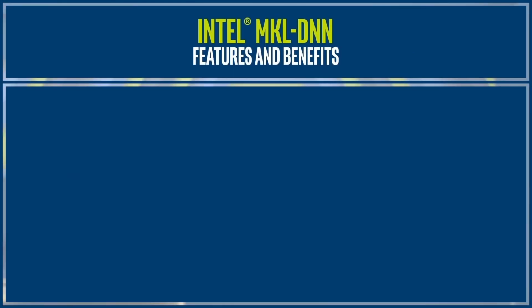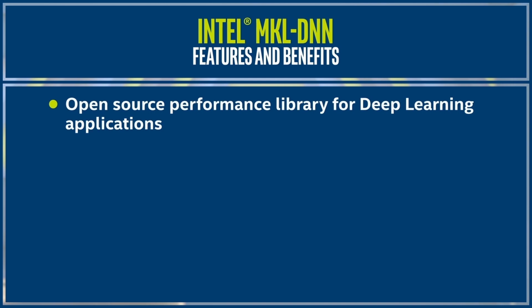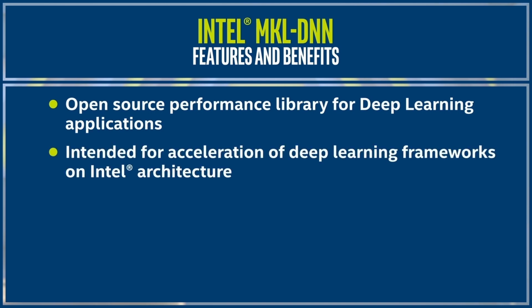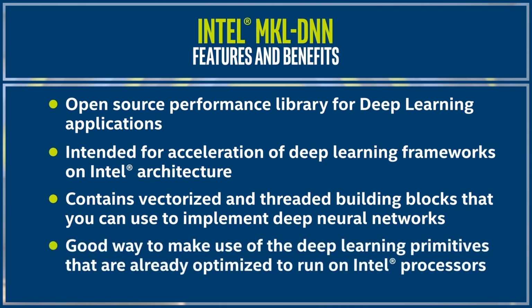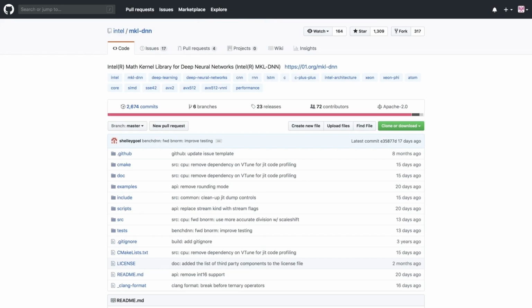First, let me show you how to take advantage of the Intel AVX 512 Deep Learning Boost via functionality available in the Intel Math Kernel Library for Deep Neural Networks, or Intel MKL-DNN. Intel MKL-DNN is an open-source performance library for deep learning applications intended for acceleration of deep learning frameworks on Intel architecture. It contains vectorized and threaded building blocks that you can use to implement deep neural networks. This is a good way to make use of the deep learning primitives that are already optimized to run on Intel processors.